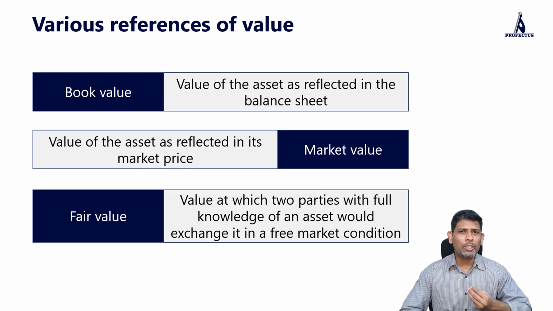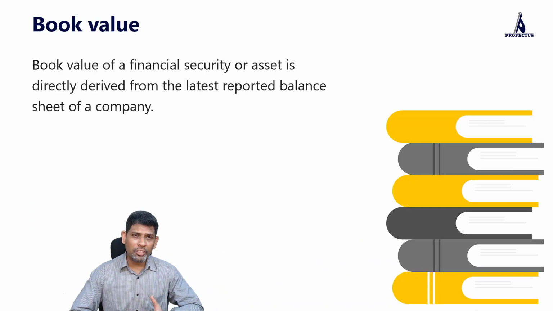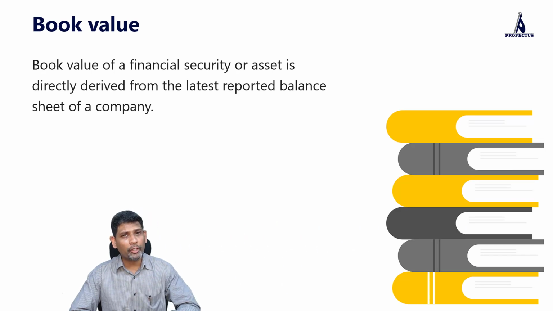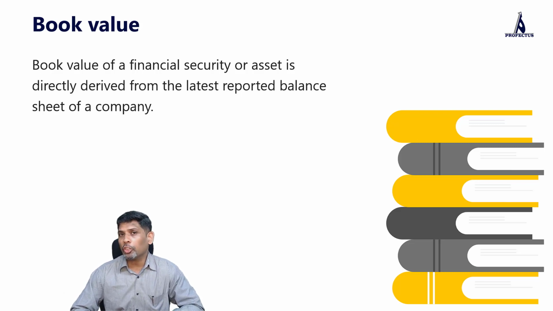Now let's understand each one of them in detail. First, let's understand book value. Book value, as we mentioned earlier, is the value of a financial security, asset or a liability that is directly derived from the balance sheet of a company. When we talk about current value, that data has to come from the latest reported balance sheet. We know one thing, that balance sheets are not published every single day. So we have to rely on the latest published balance sheet numbers to derive the book value.